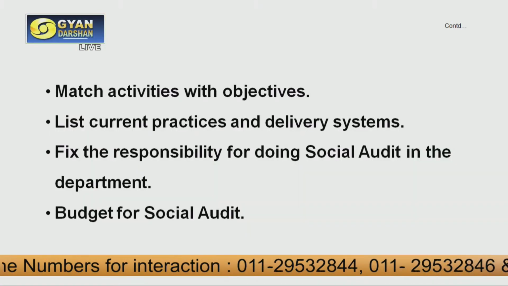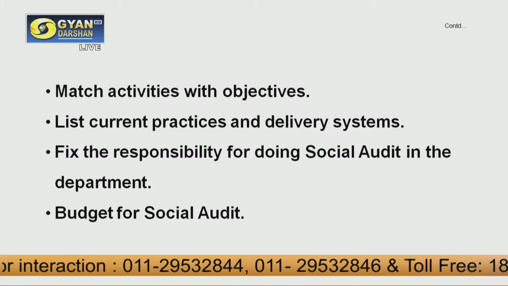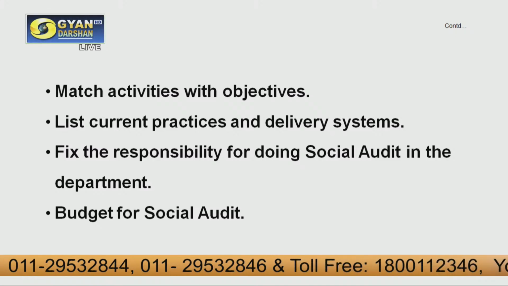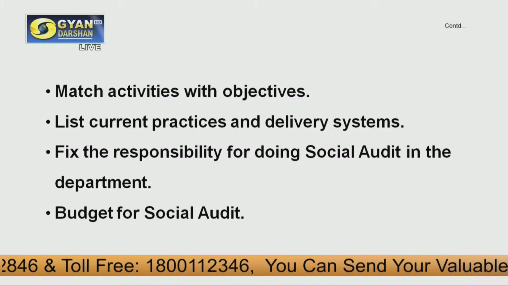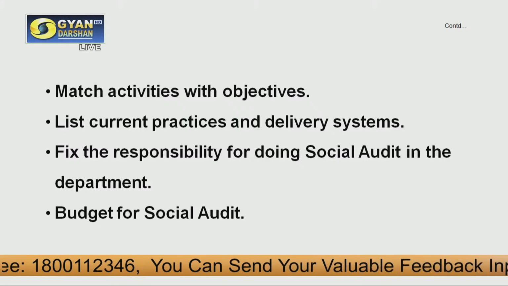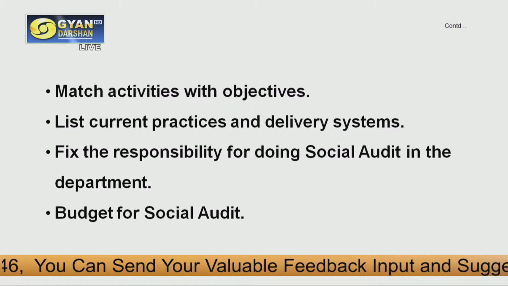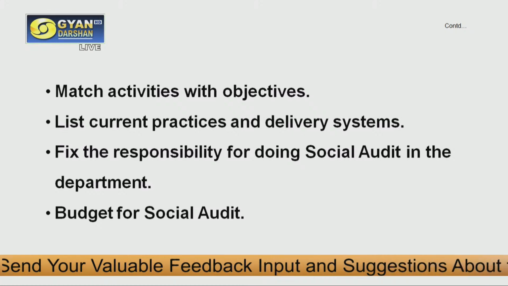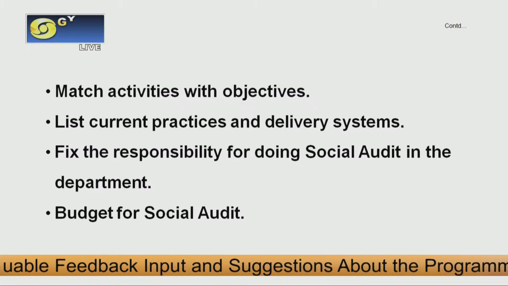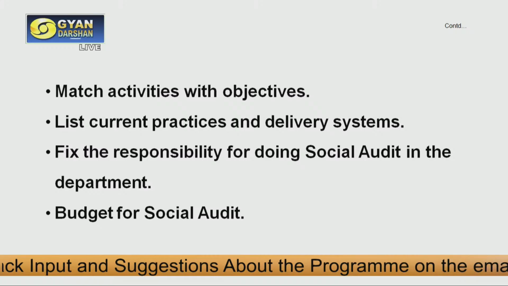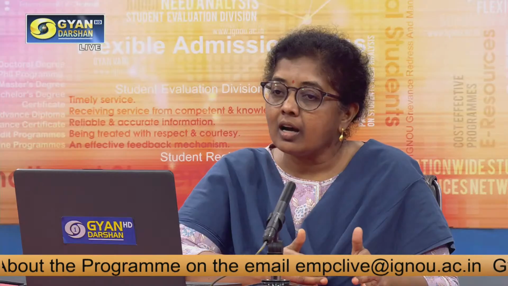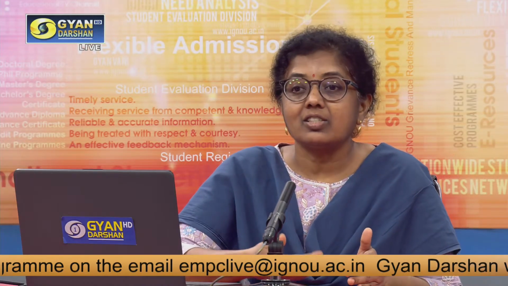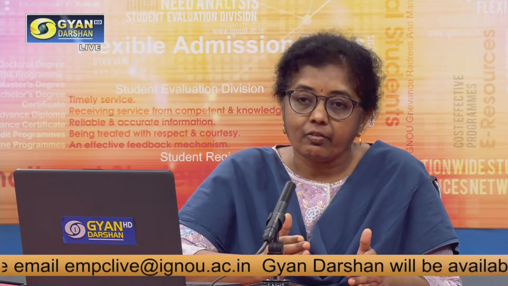So match activities with the objectives. After looking at the organizational objectives, we need to look at the organizational activities. Whether the organizational activities match the organizational objectives or not, that is the first step. If the organizational objective is different and the activities are different, then the organization cannot reach its objectives. That is very important.